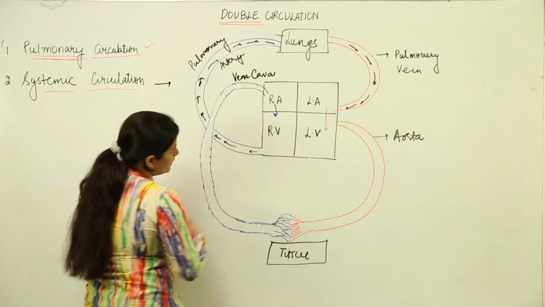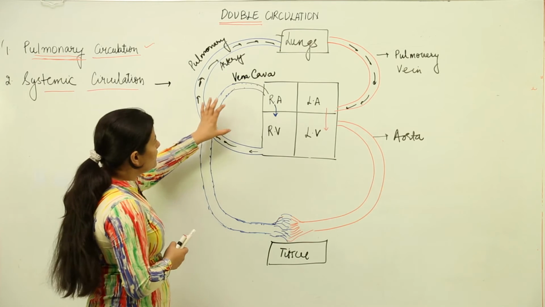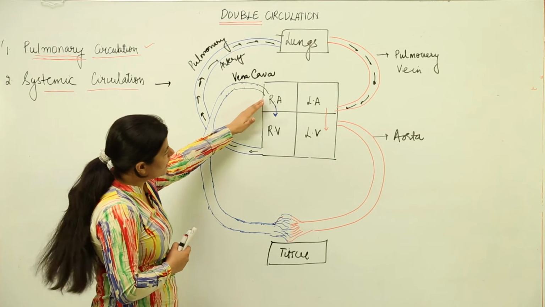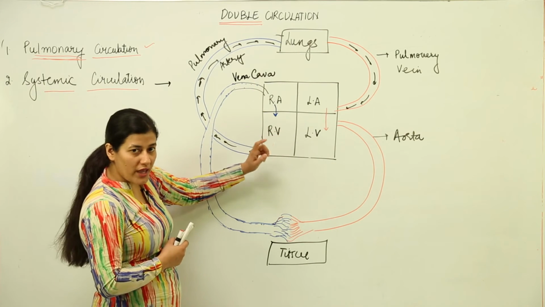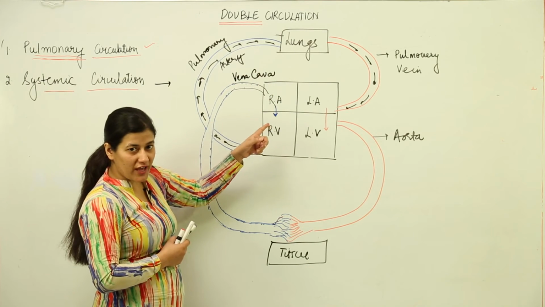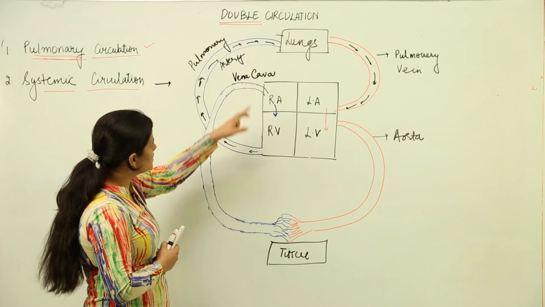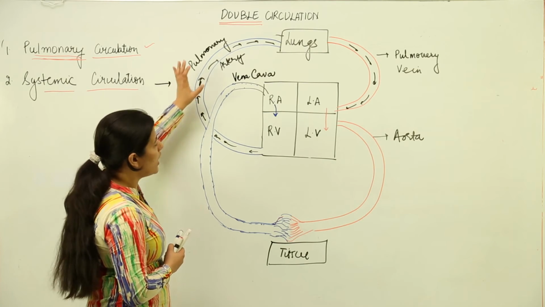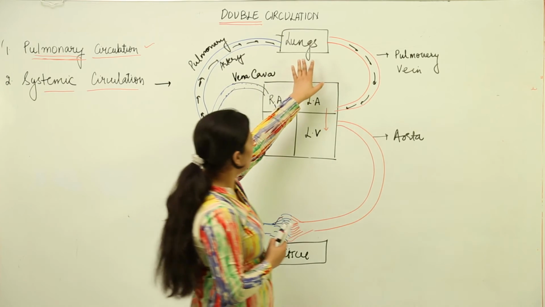reach towards the tissues. Now let us take an overview, a simple one. The inferior and superior vena cavas bring the deoxygenated blood into the right atrium. They throw the blood into the right ventricle, from where it is pushed and pumped towards the lungs for exchange of gases, so that the carbon dioxide is thrown out of the body. It is pumped to the lungs through the pulmonary artery. It takes away the blood from the heart towards the lungs, and the blood happens to be deoxygenated, and in